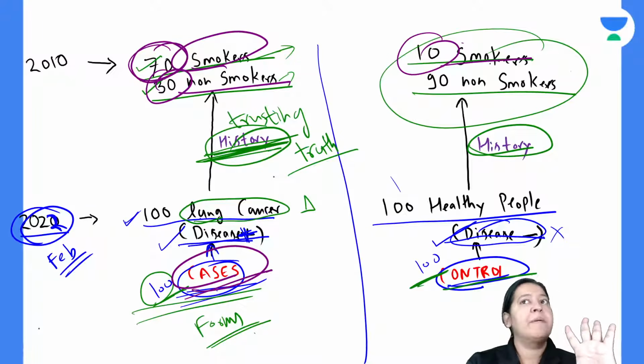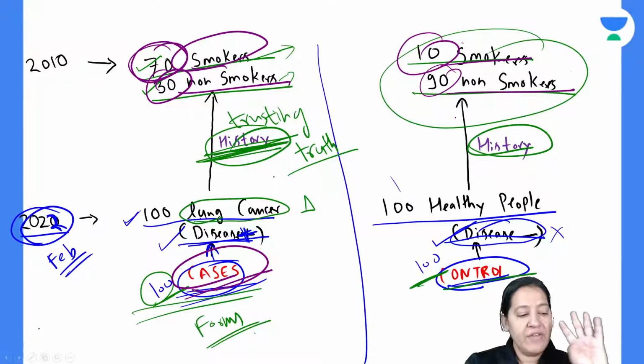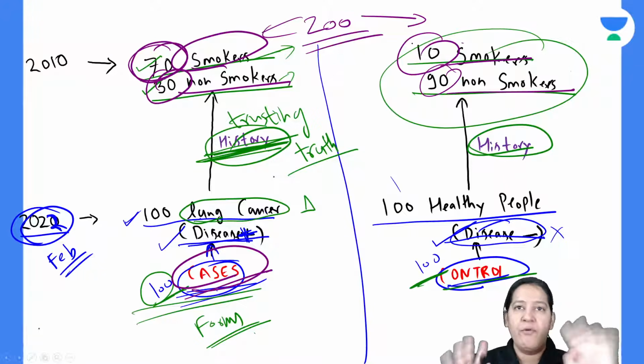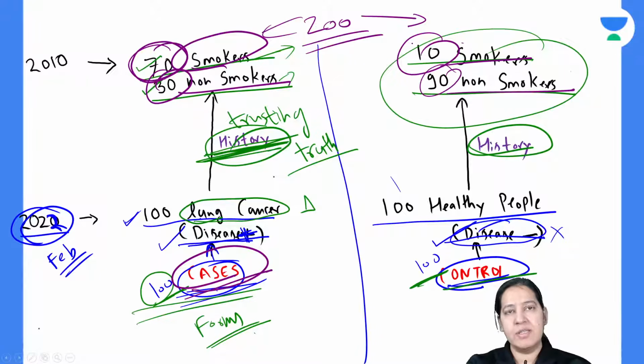So these are the 10% who smoke, but they don't have lung cancer. They are healthy. And these 90 are non-smokers and they are also healthy. So we have divided the entire 200 persons, 100 cases and 100 controls, under four categories. Do you have any doubt in this? And it is based on history.